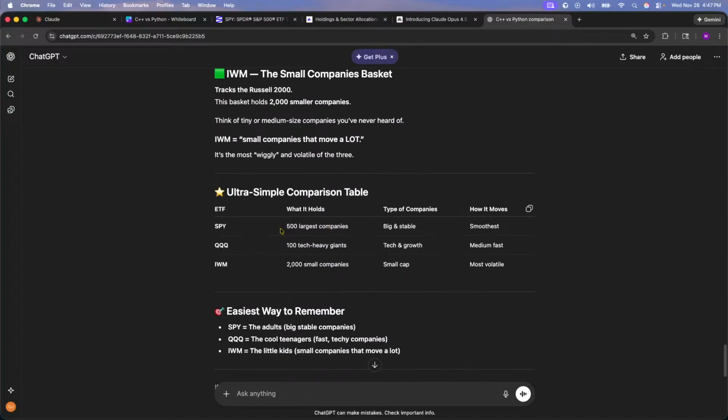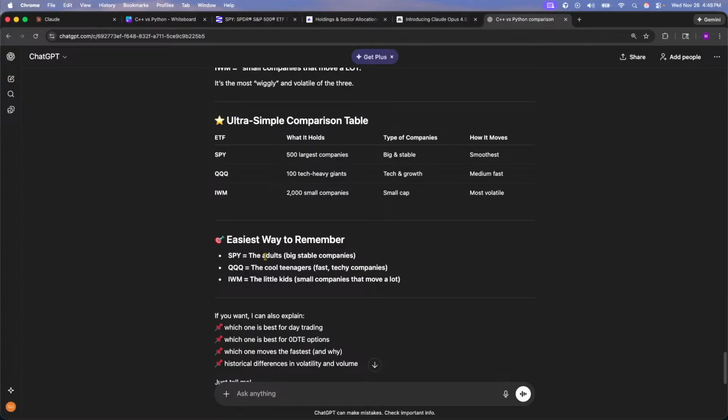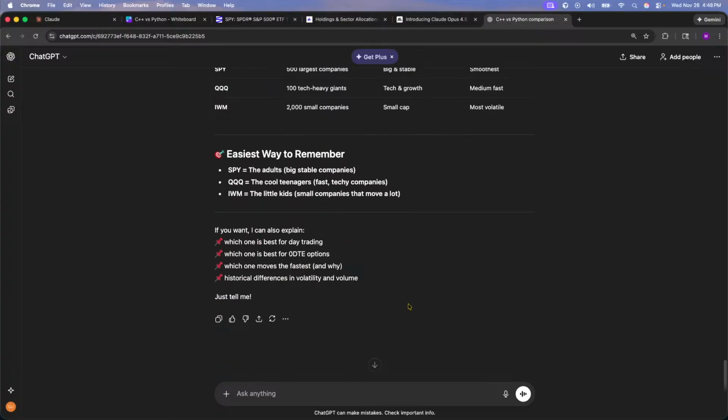So ultra fast comparison. SPY 500 companies, QQQ 100 tech companies, and IWM 2000 small cap companies. Right? Let me do this one better. SPY is the adults, the big stable companies. QQQ, the cool teenagers, the fast techie companies, and IWM, the little kids, the small companies that move a lot.